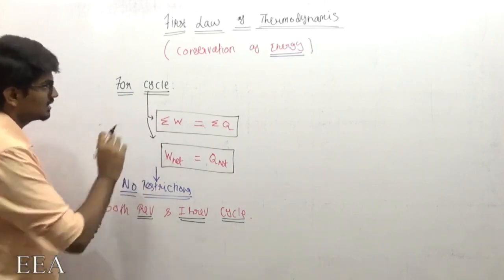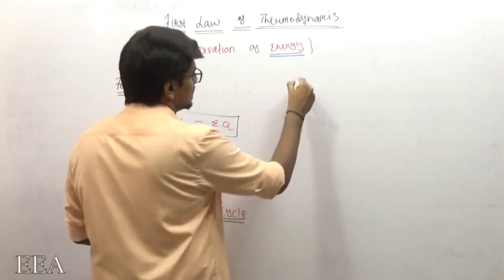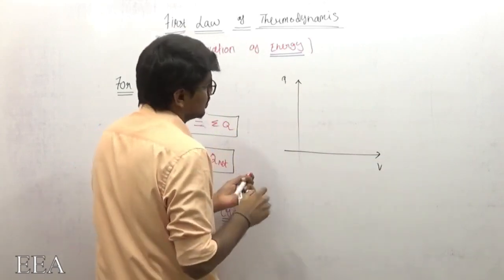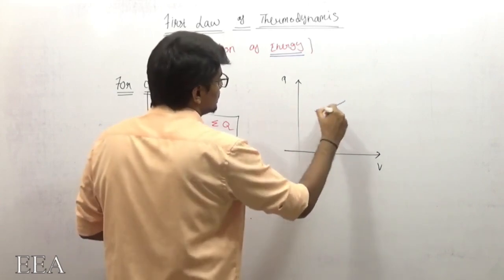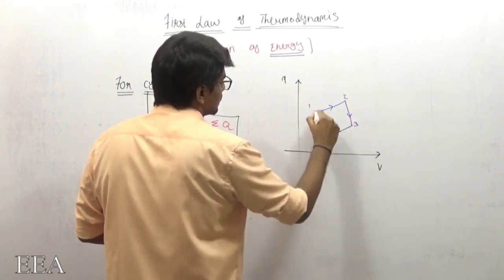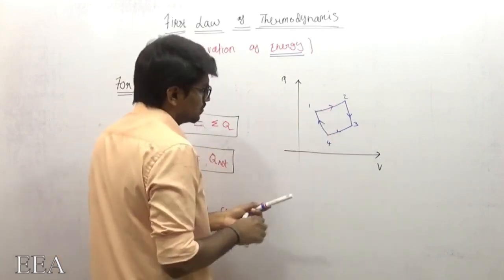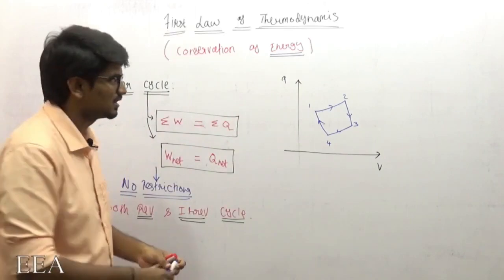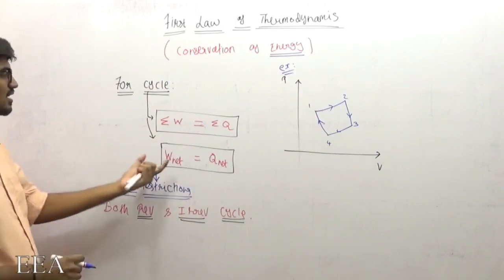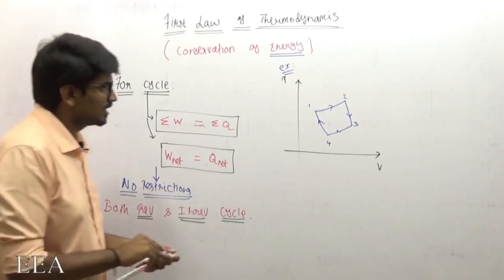Right, now what does this statement state? This is the first law of thermodynamics for a cycle. What it is actually saying, let me give you one example. Let us take some PV diagram, and I am defining some cycle. Let this be a process 1 to 2, another process 2 to 3, another process 3 to 4, and another process 4 to 1. I am just giving you some random processes, just for explaining this statement. What is meant by net work, summation of W, summation of Q, or net Q?